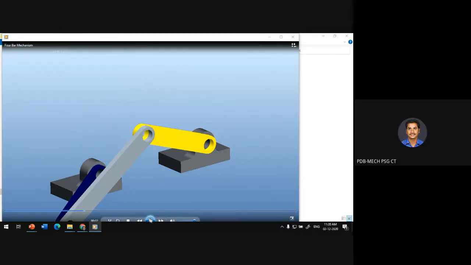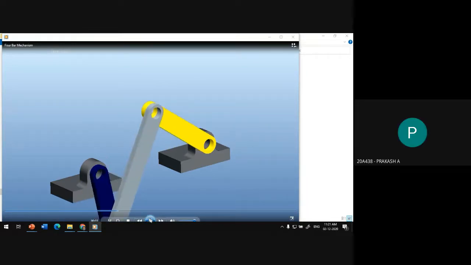Further rotation of the crank leads to movement of your rocker to the right side. It will not move further left. Once the toggle position is reached, what is going to happen? Your rocker has reached the left extreme position now. Beyond that, it is not going to move to the left side. Then it starts moving to the right-hand side. Please observe this. Is it correct? Yes or no? Yes, sir.